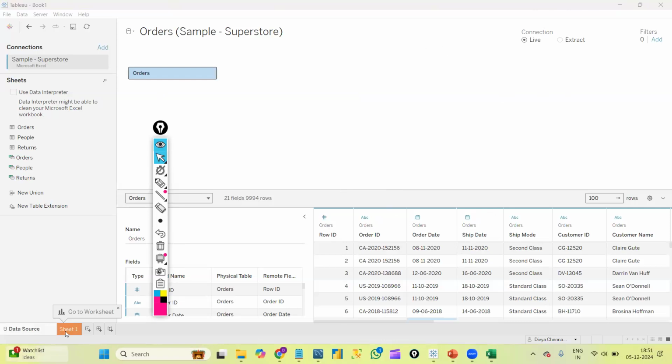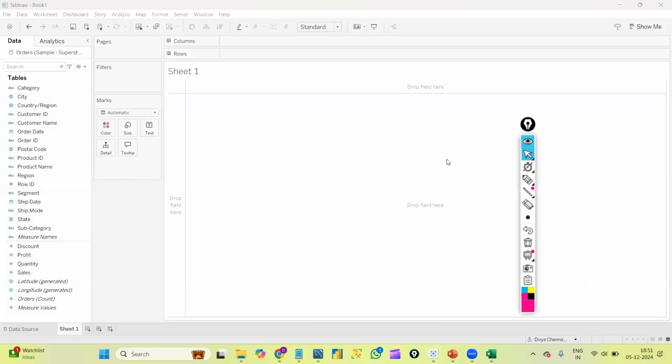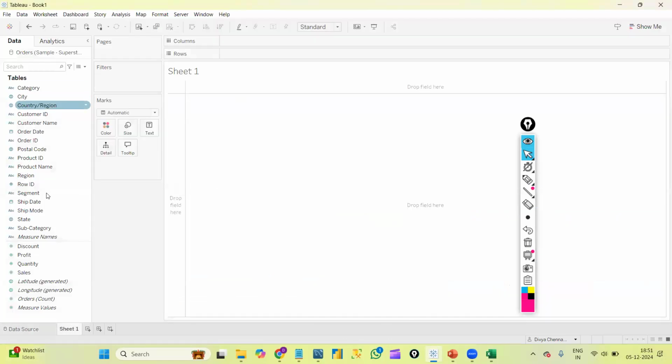Now let's see. I'm going to Sheet 1 here. To create a graph, we need to go to Sheet 1. This is the canvas where we will create the graphs. Whatever columns I have at the data source level, I can see the list of all those columns at the sheet level like this. This is the sheet level where we will create all the graphs.